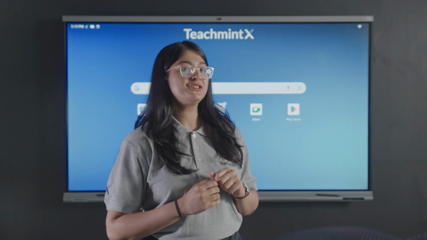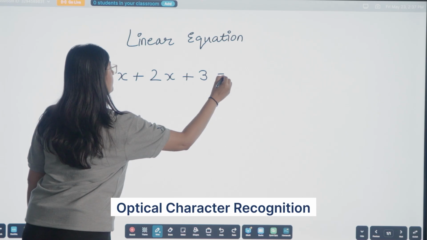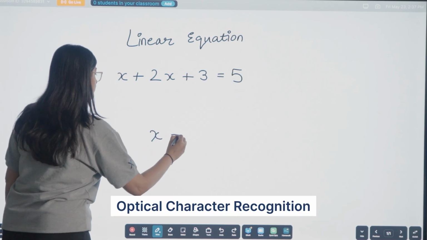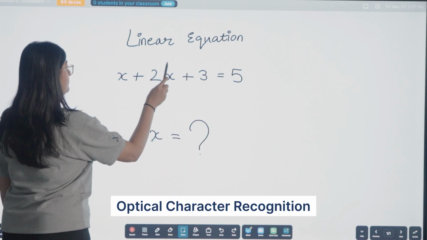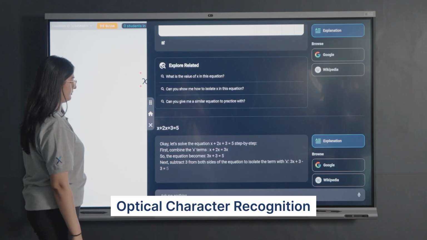Did you know you can solve even complex maths equations in just one click with our optical character recognition (OCR)? It can recognize the handwriting and change into text or even search online.